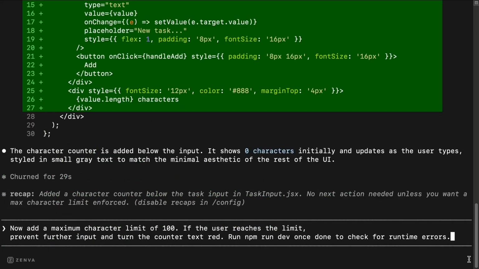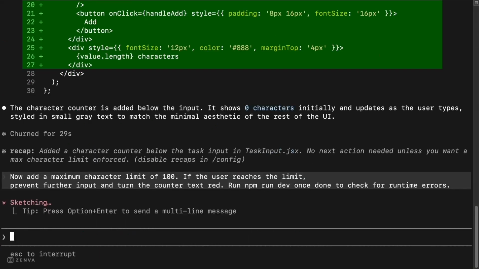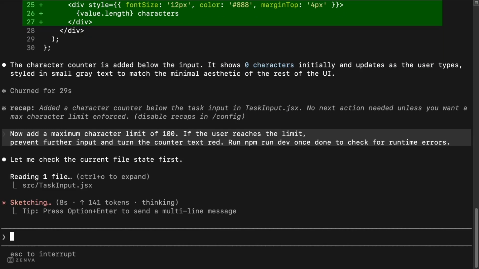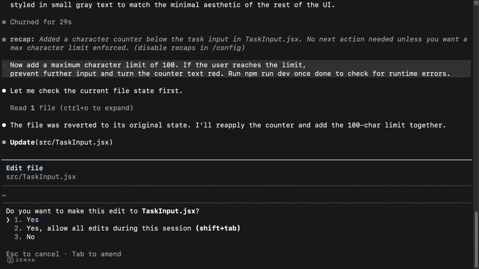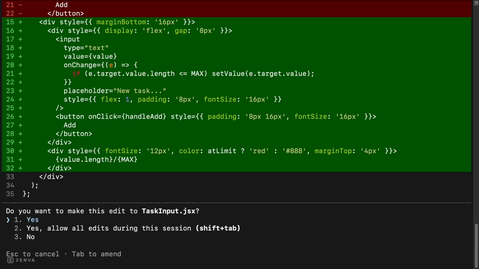Now let's tell Claude to add a maximum character limit. Watch Claude plan and read files to understand your code before suggesting changes. Claude shows a diff of the code changes, highlighting additions in green. Let's accept the changes.